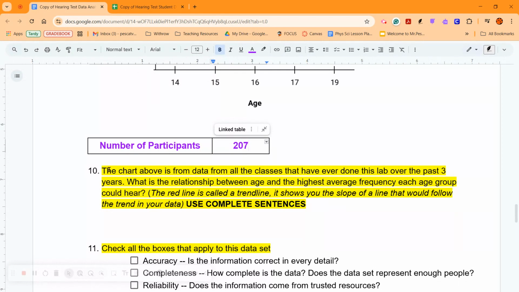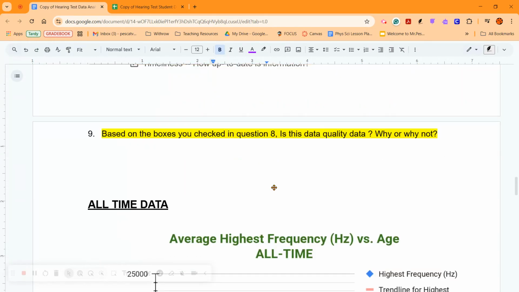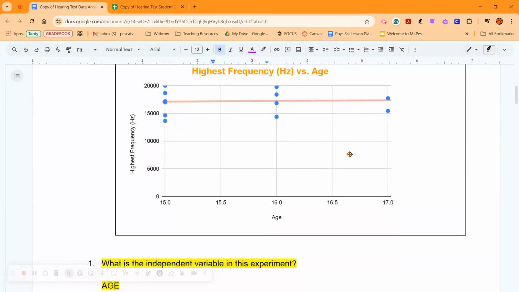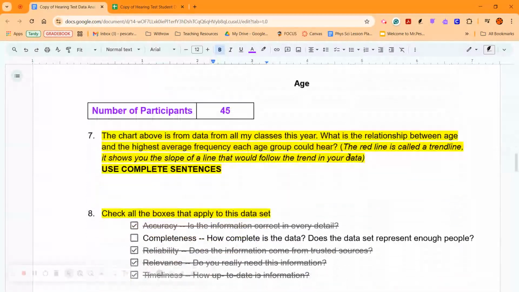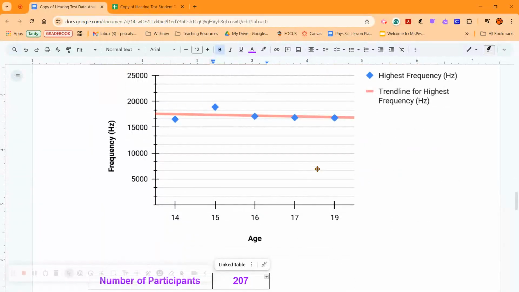So we can do the same questions. Over the past 3 years, what is the relationship between age and highest frequency by age group here? Bring in everything you've observed so far. If you look at the data, that's pretty flat. This one's pretty flat. All this stuff lines up. You can see you are hitting the nail on the head when it comes to consistency.